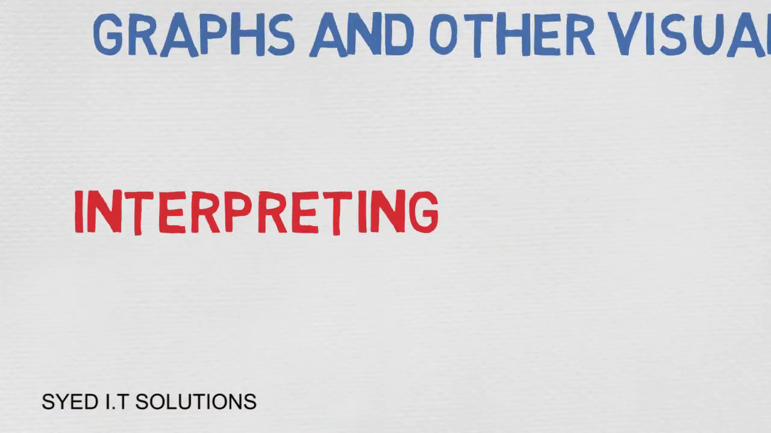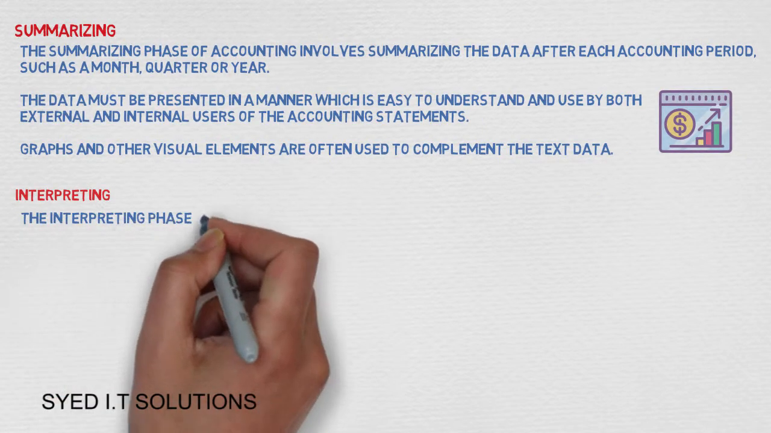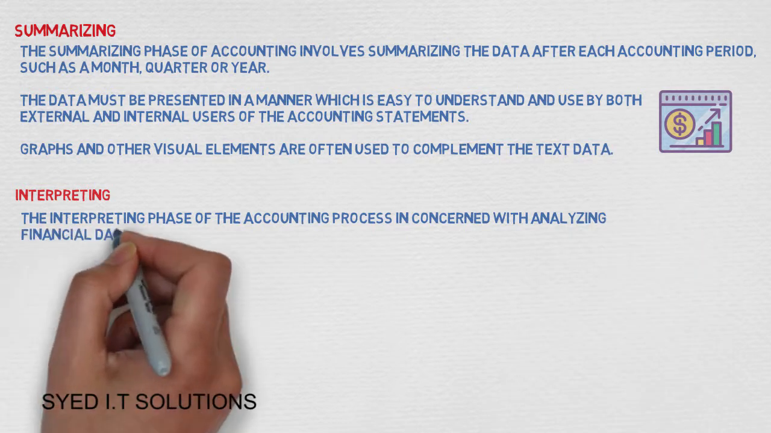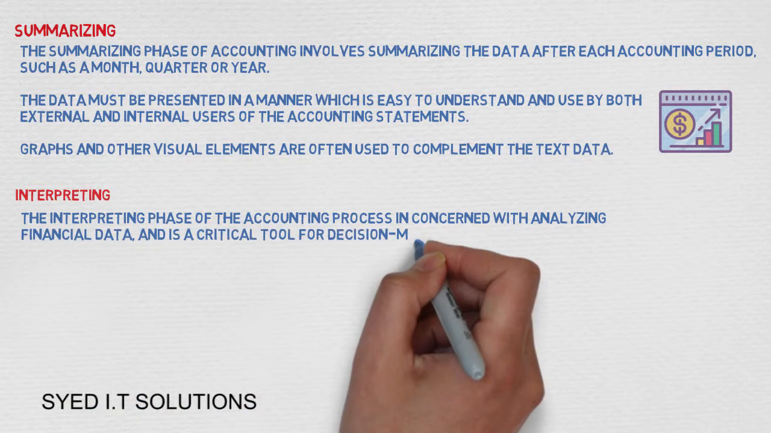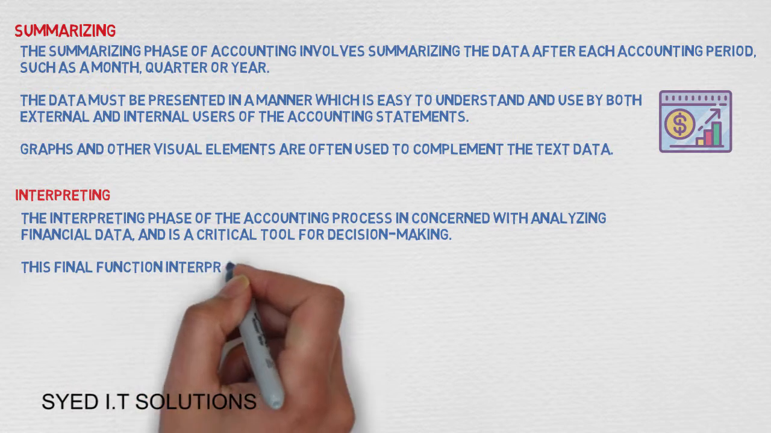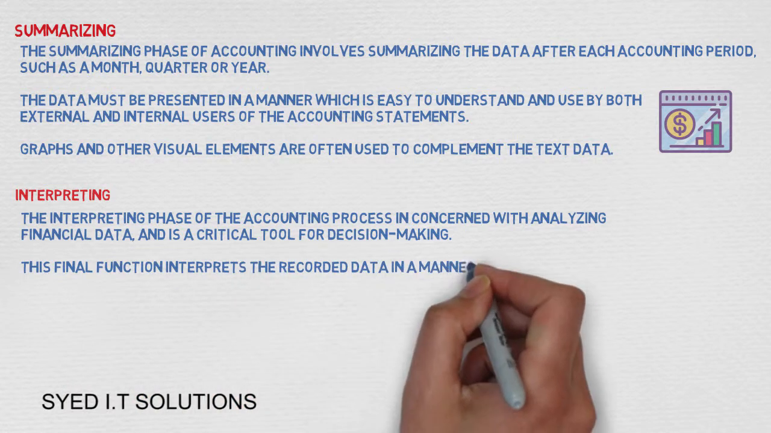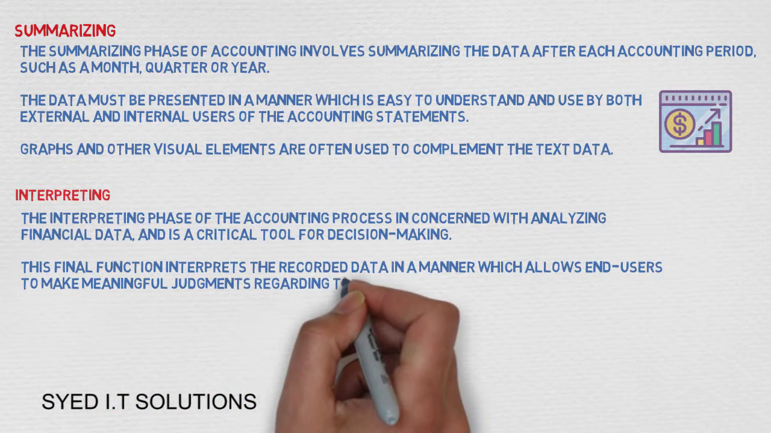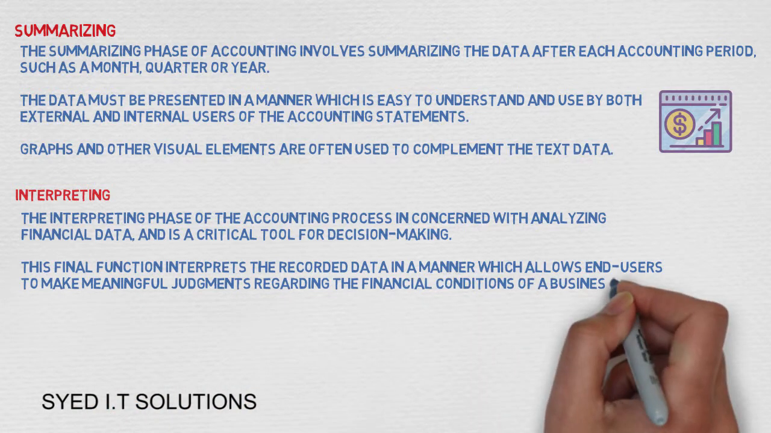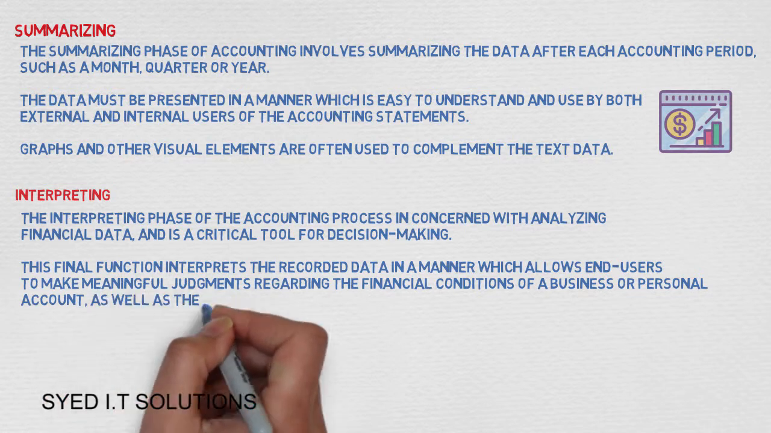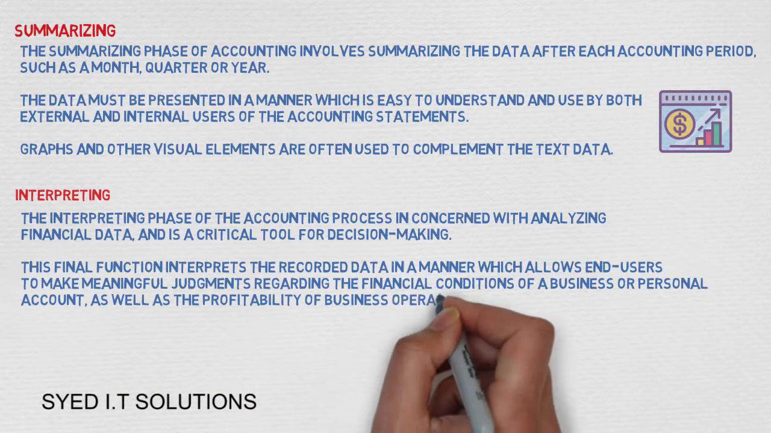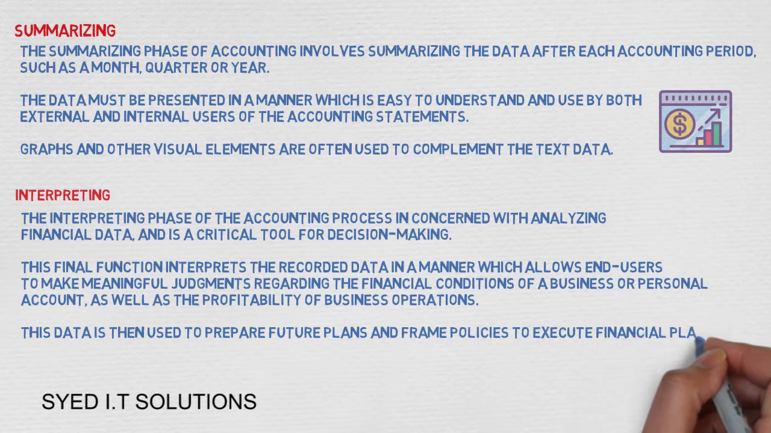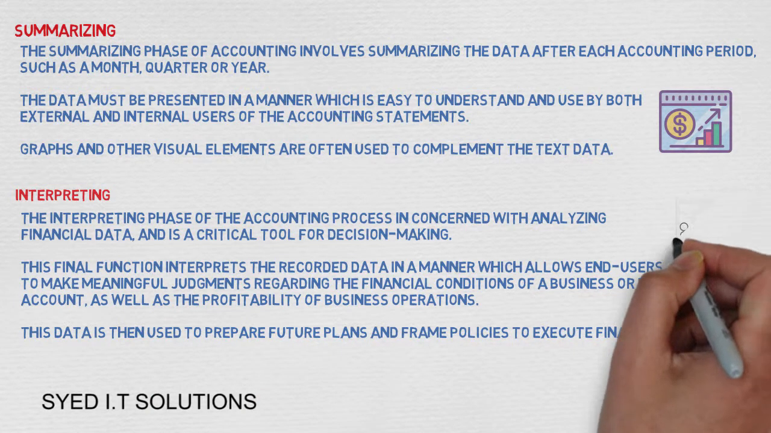Interpreting. The interpreting phase of the accounting process is concerned with analyzing financial data, and is a critical tool for decision-making. This final function interprets the recorded data in a manner which allows end users to make meaningful judgments regarding the financial conditions of a business or personal account, as well as the profitability of business operations. This data is then used to prepare future plans and frame policies to execute financial plans.